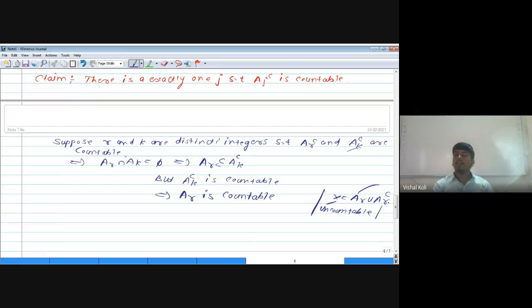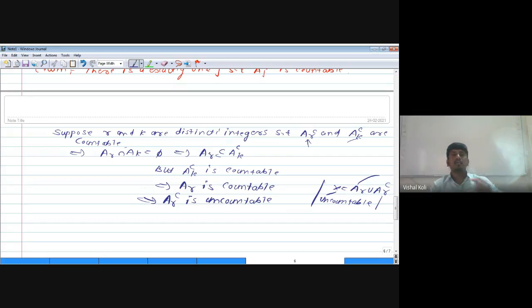But if A_R complement is also countable, then a countable union of countable sets is countable. Therefore, the RHS will be countable and the LHS will be uncountable. This is not possible, so A_R complement must be uncountable, which is again a contradiction, since we have taken R and K as two distinct integers such that A_R complement and A_K complement are countable. But here we get A_R complement is uncountable, and this is due to our wrong assumption.